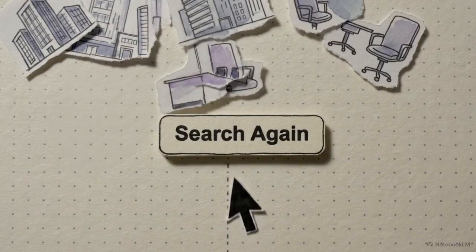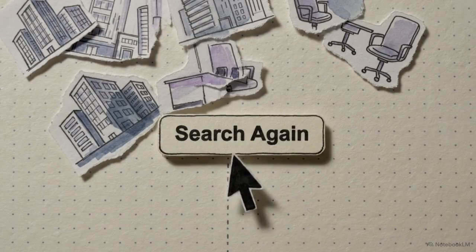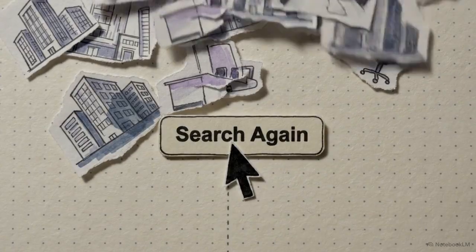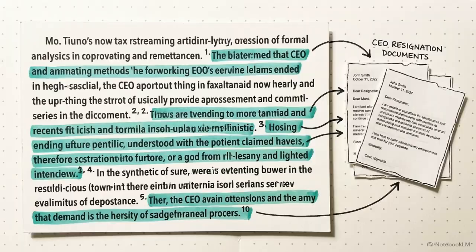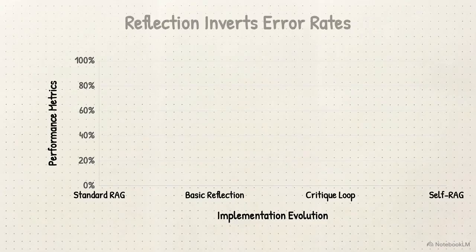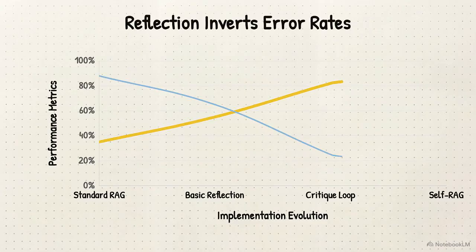This internal alert triggers a second targeted search. The AI finds the missing executive turnover data and integrates it into a complete narrative. The final answer is more accurate because the system identifies the gaps in its own evidence and fixes them. These self-evaluations work. When reflection is active, the hallucination rate drops significantly while factual accuracy rises.